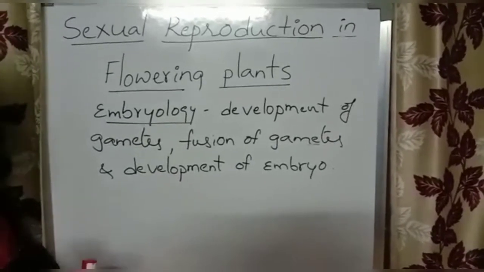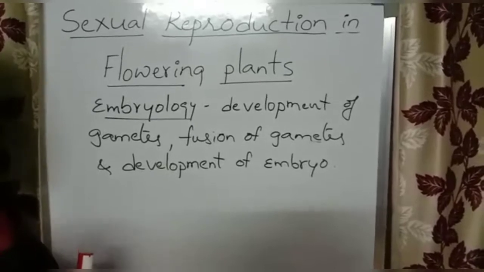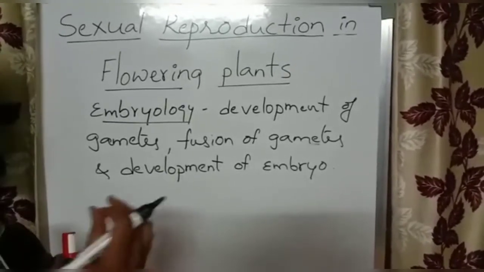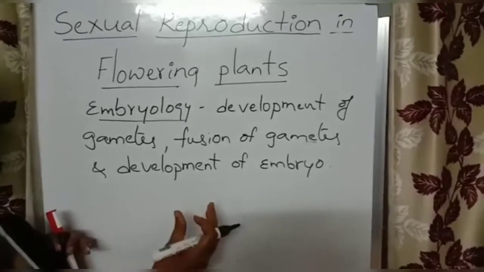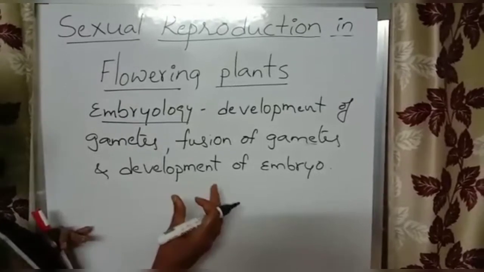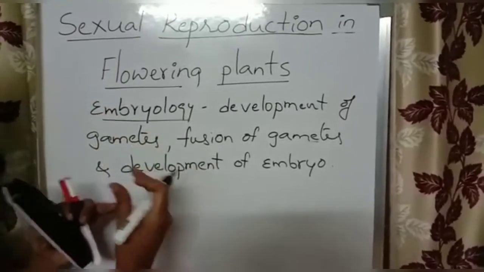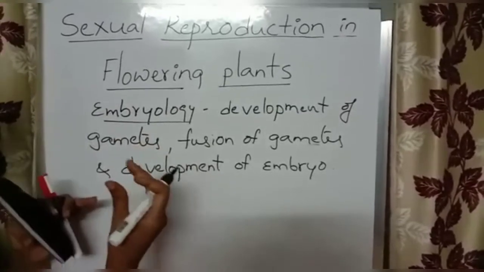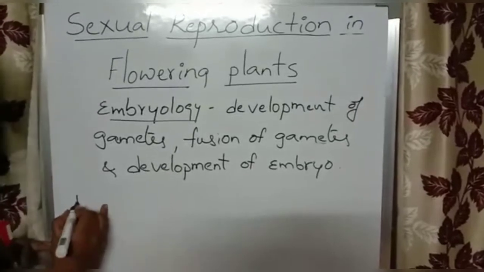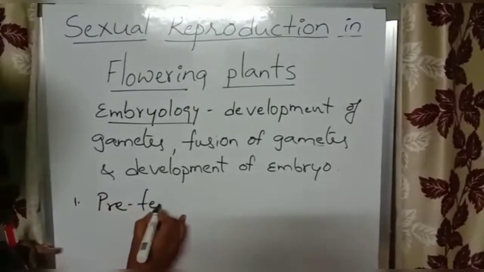I told you these points: pre-fertilization structures and events, pollination, pollen-pistil interaction, double fertilization, post-fertilization structures and events, apomixis, and polyembryony. Those are the steps I told you in the beginning of this class. So let us see the first point, pre-fertilization.